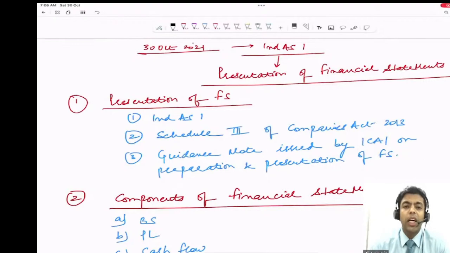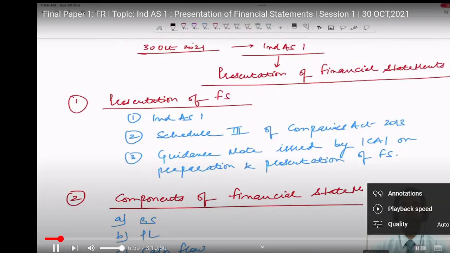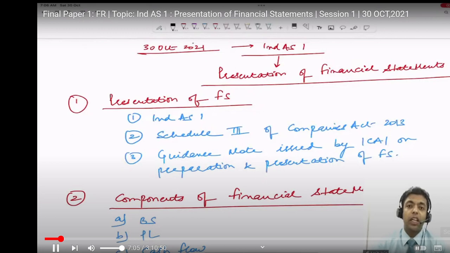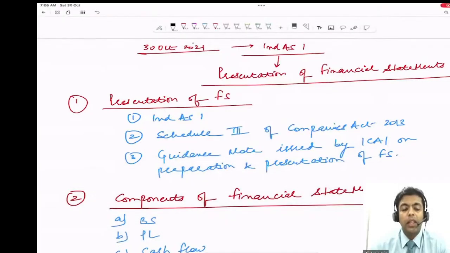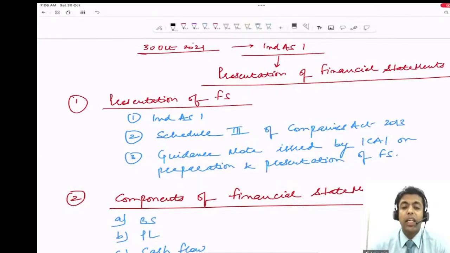What is a listed company? A company whose equity or debentures are listed on any recognized stock exchange, and that stock exchange can be in India or outside India, Ind AS will be applicable to that company. But there are certain organizations on which Ind AS is not applicable. For example, partnership firm, LLP. What else? Trust, society, banks, insurance companies, any company which is registered on the SME exchange, sole proprietorship, Ind AS is not applicable. Branch office, Ind AS is not applicable.